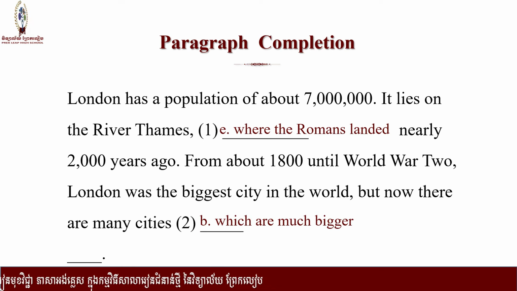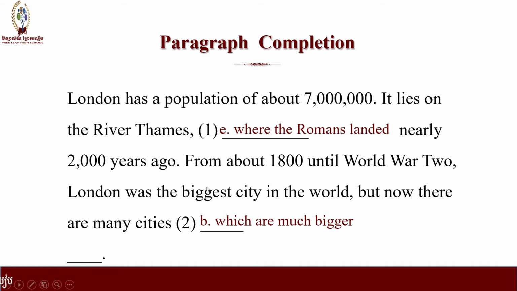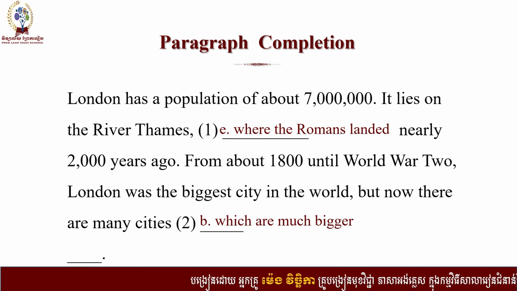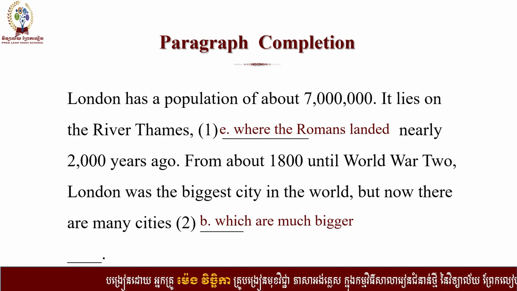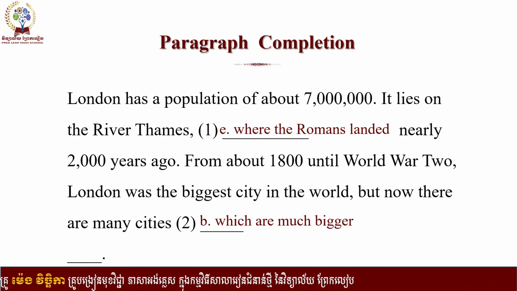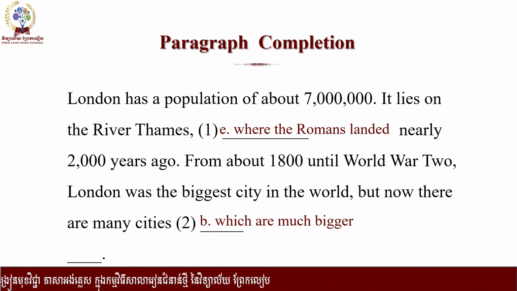This one is the first paragraph in our writing. It is talking about the general information of London: the population, the location, and some history. So in short, in the first paragraph we talk about general information related to the place.